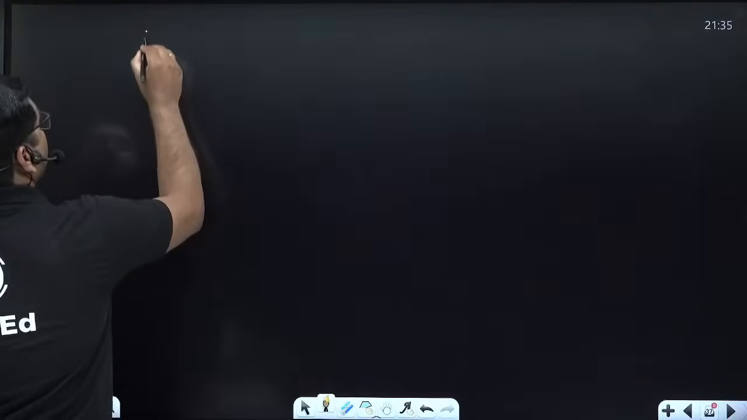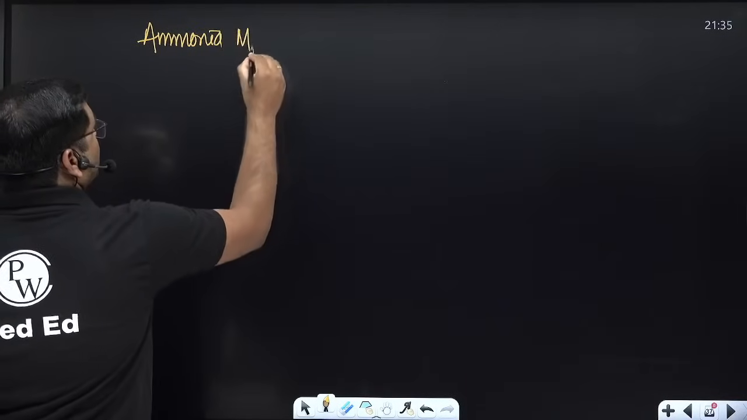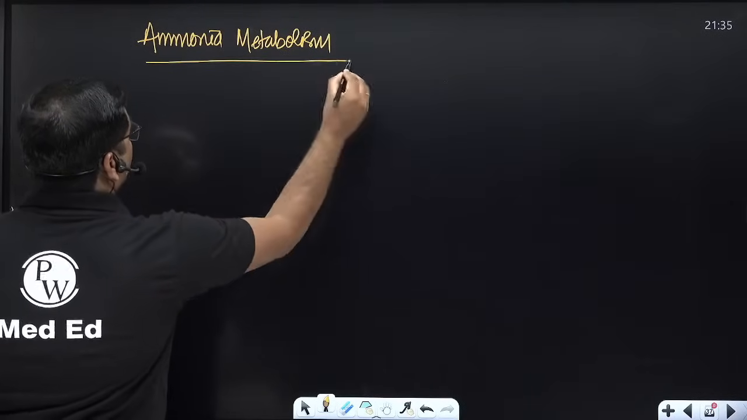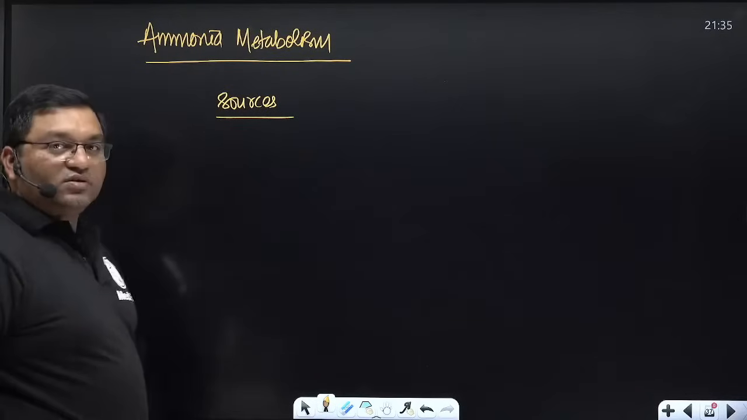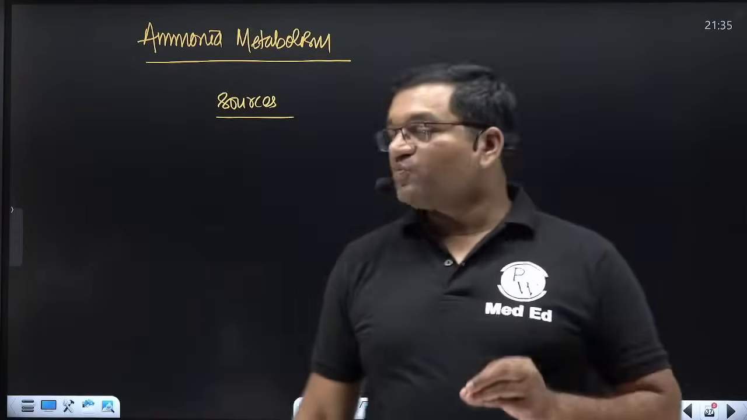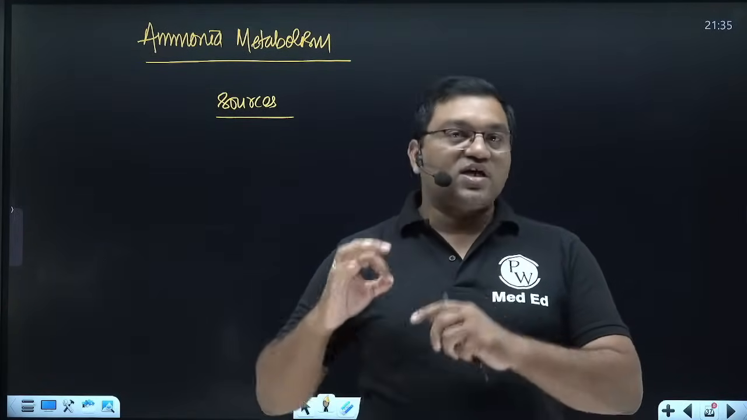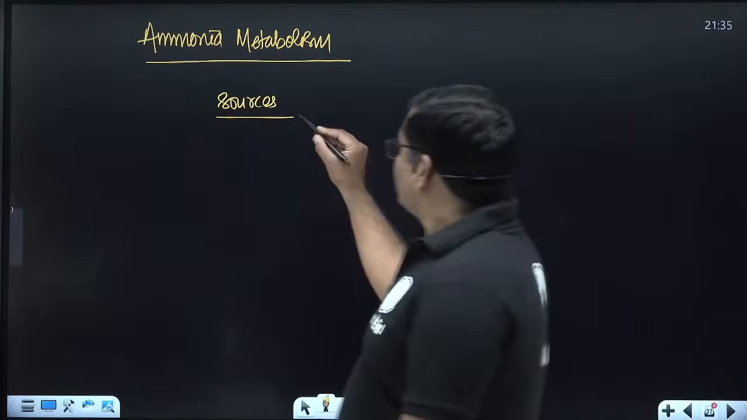Now see, ammonia metabolism. Here, what is important? Sources, transport and toxicity of ammonia are important in ammonia metabolism. Now in the sources, see what are the sources for the ammonia.